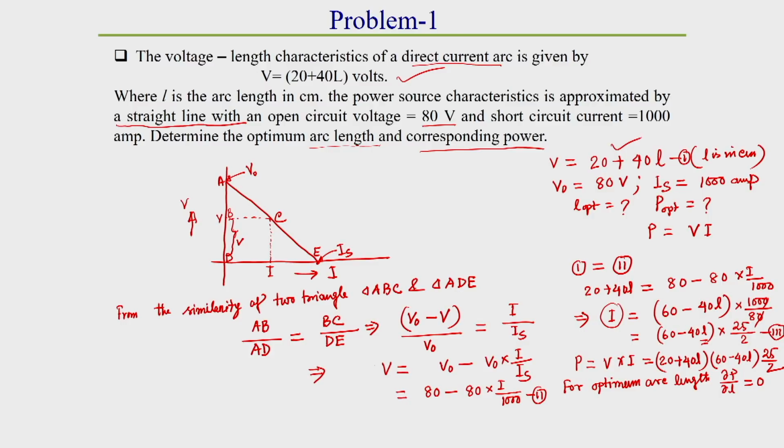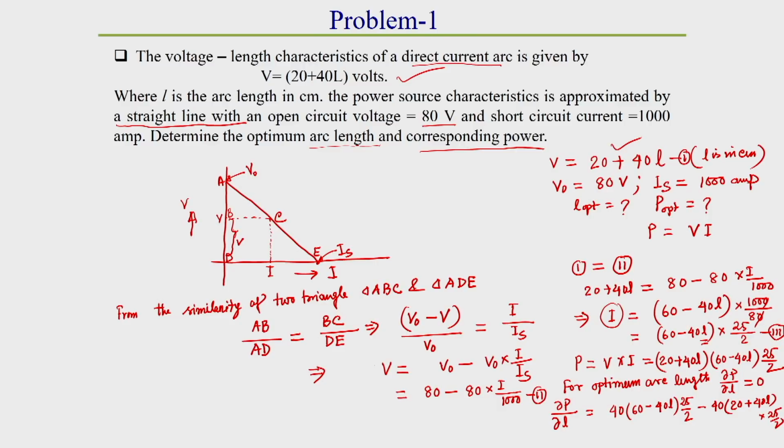Once we do this, we will get del P by del L of that equation: 40 into 60 minus 40 L into 25 by 2, minus 40 into 20 plus 40 L into 25 by 2, correct.